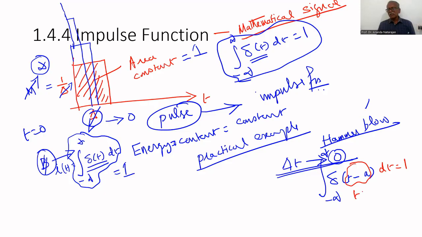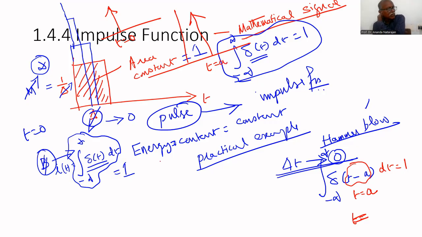When t equals a. Therefore, it is a delayed impulse function. If an impulse function is represented at t equal to 0, this is the impulse function represented at t equal to a.